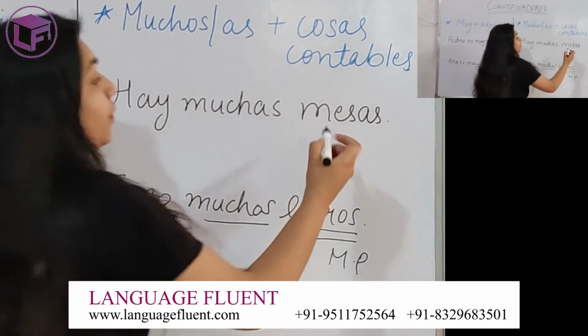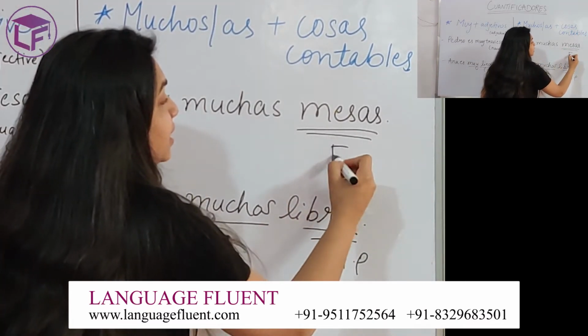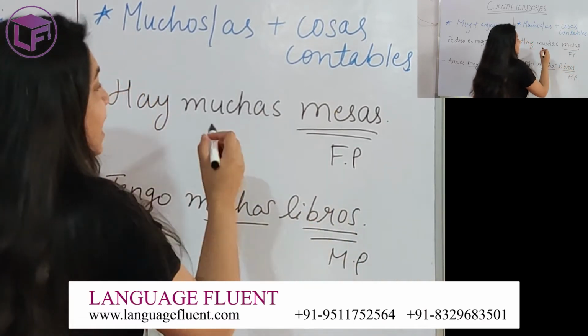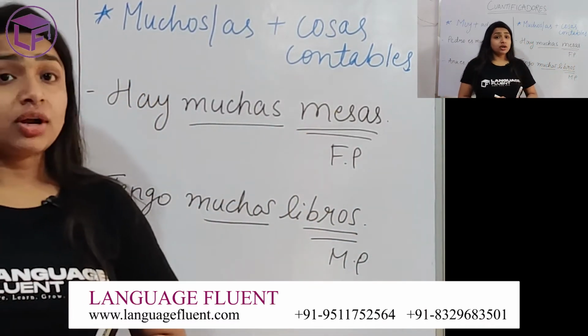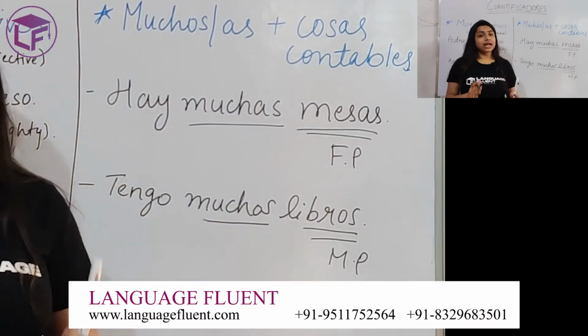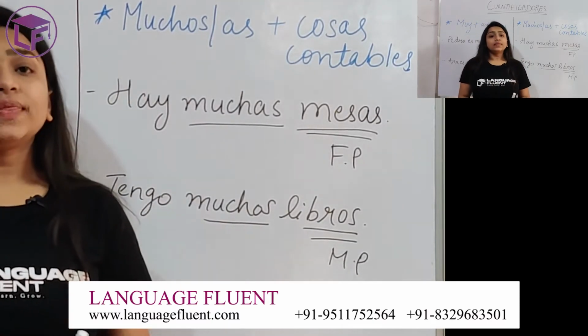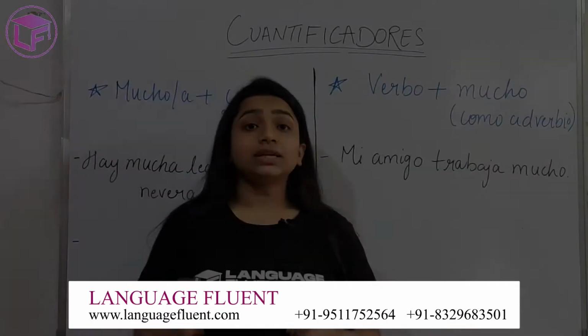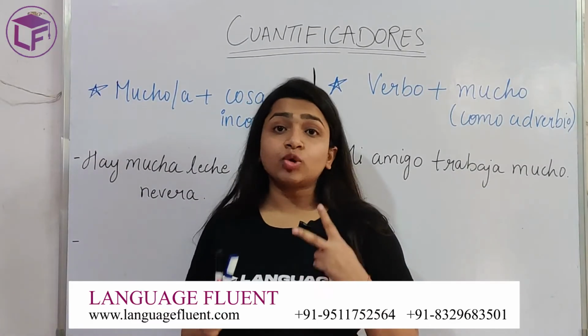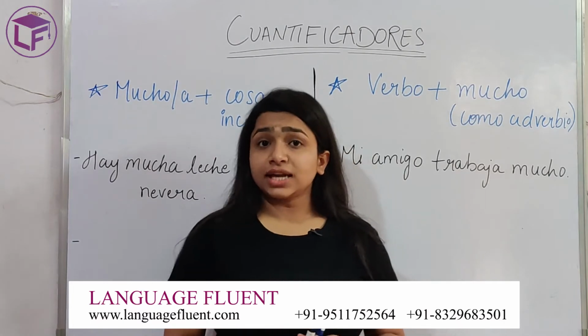But in the previous example the noun is feminine and plural, that is why I have used muchas. So you have to make sure that the adjective or noun must agree with the quantifier both in gender and in number.